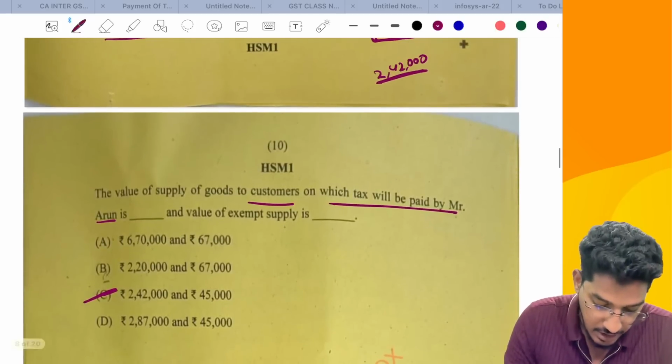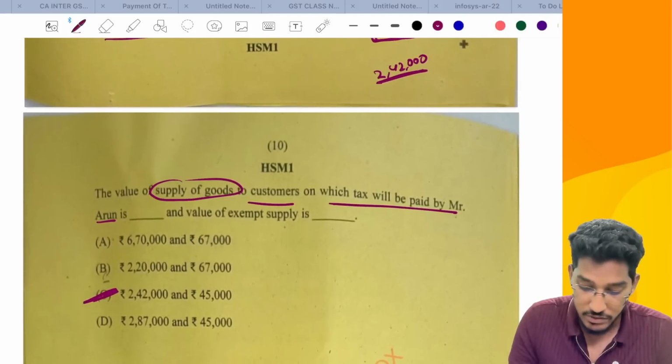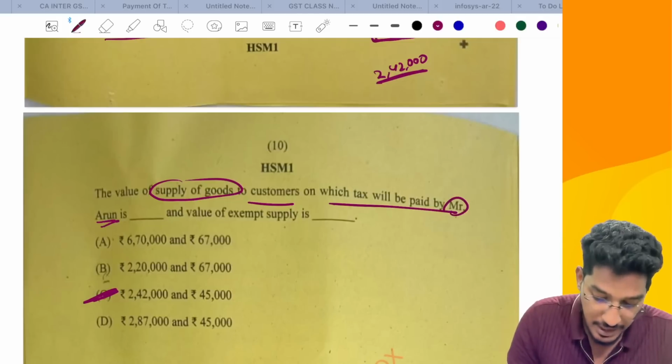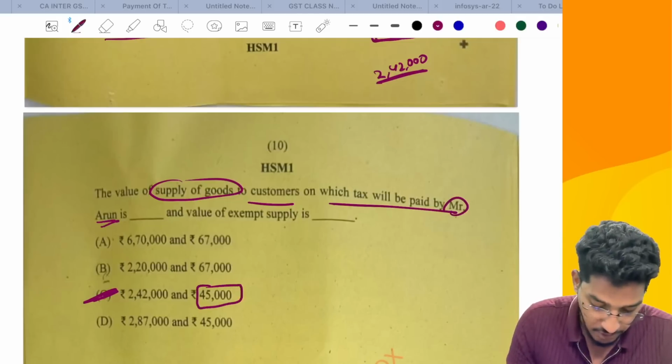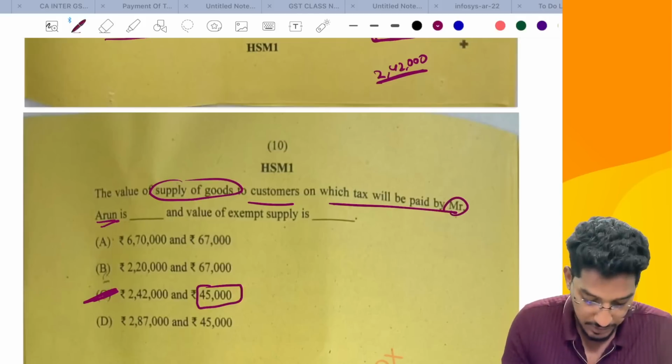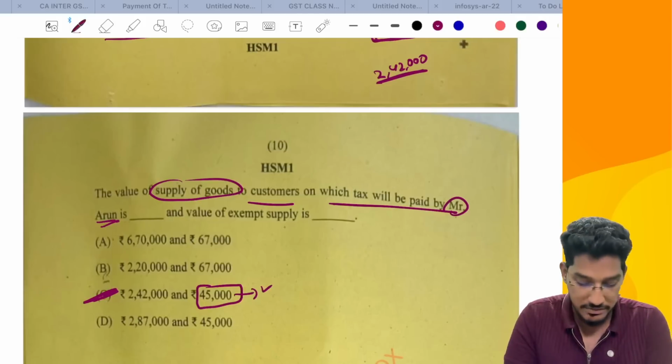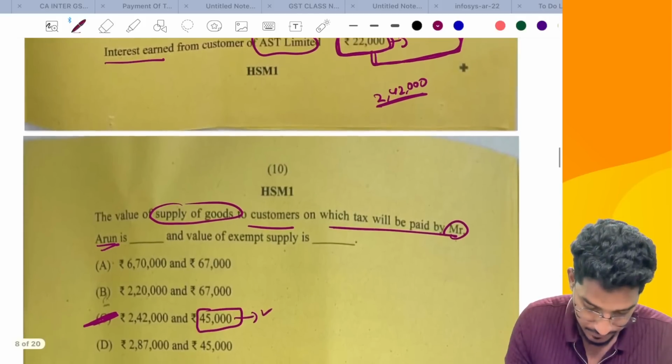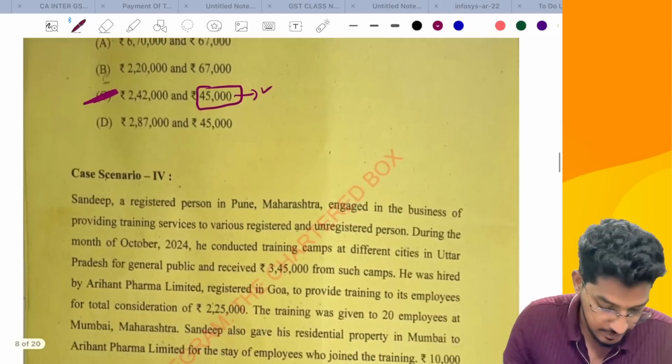So if you ask me here, 2,42,000 will be the value of the supply of the goods to the customers on which tax will be payable by Mr. Arun, and the value of exempt supply will be 45,000. What will be the value of exempt supply? Which will be 45,000. Okay, understood everybody? Clear and comfortable? Yes. Let us try to proceed further now.